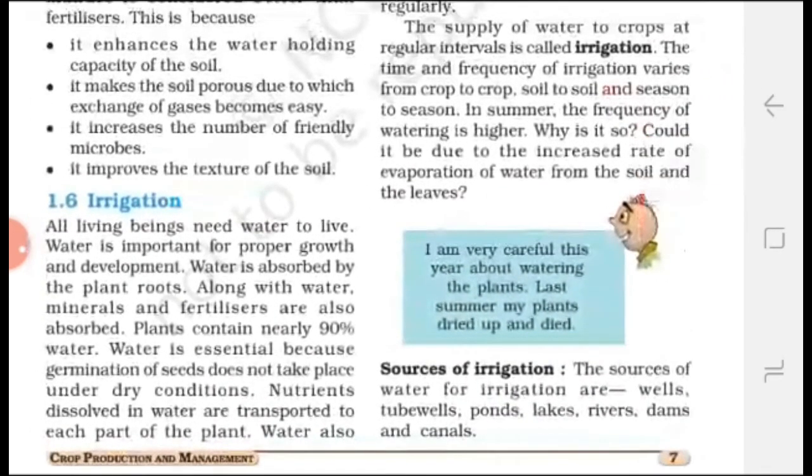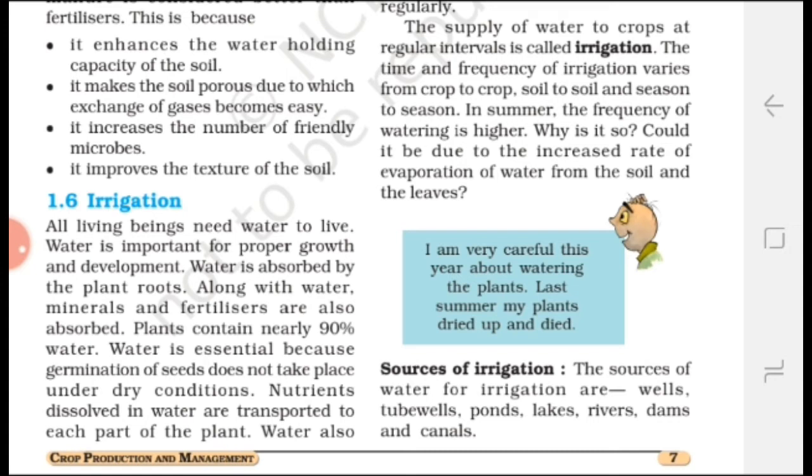Now irrigation. Irrigation means supplying water to crops in the field at specific intervals. Water is important because germination of seed doesn't take place without water. Water is also essential for the proper growth and development of crop plants. Water is absorbed by the plants from the soil through their root system. Along with water, minerals are also absorbed.